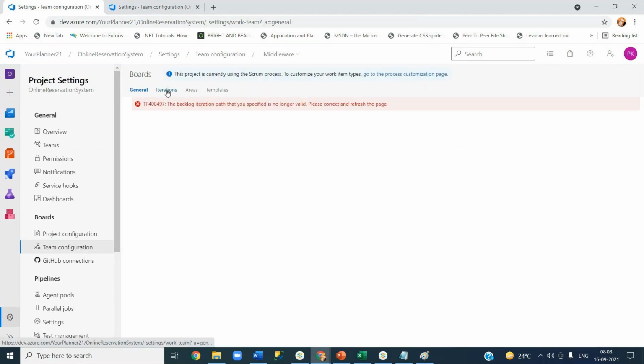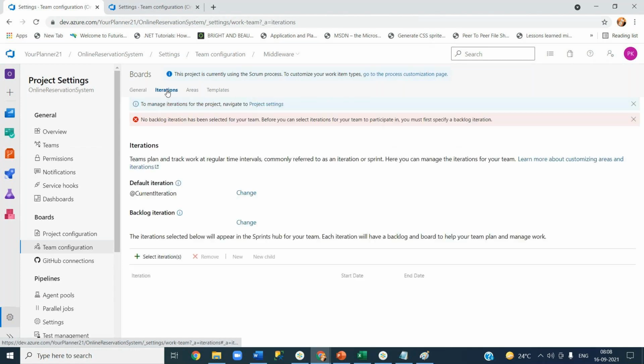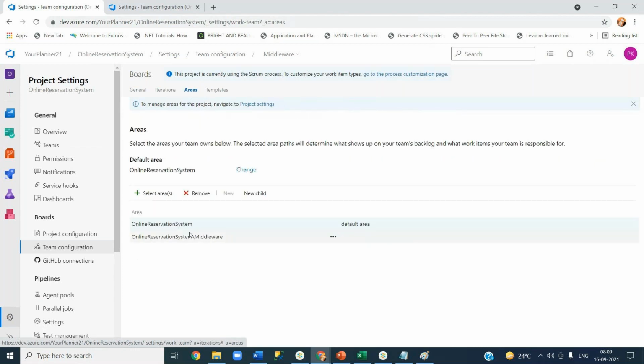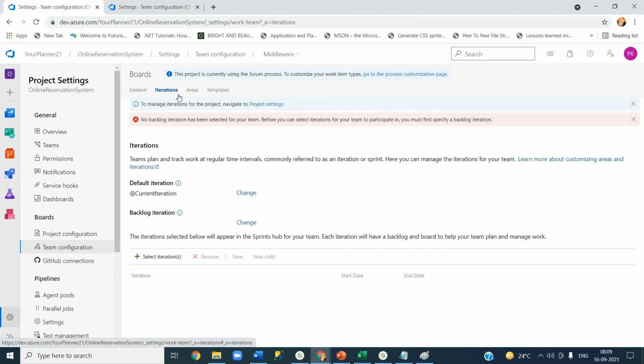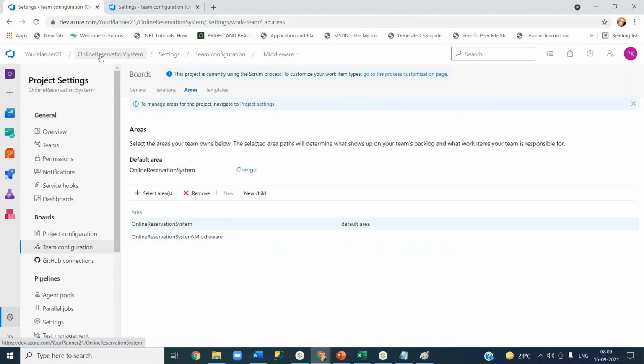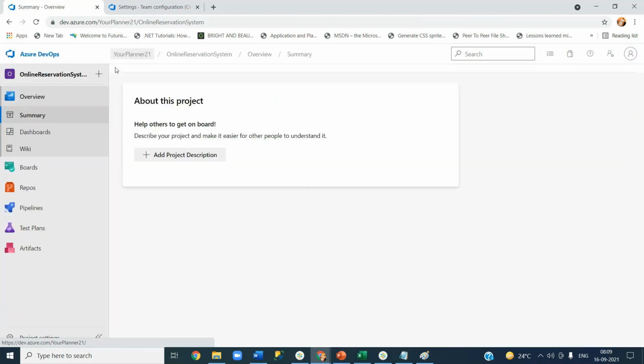What is this? Oh, sorry. In the iterations, it did not set. It is related to iteration. Okay, areas it is already done. We'll talk about iterations. Yes, sir, this is talking about iteration. I don't touch the iteration now. Now the areas are defined. Now let's go and handle one by one.